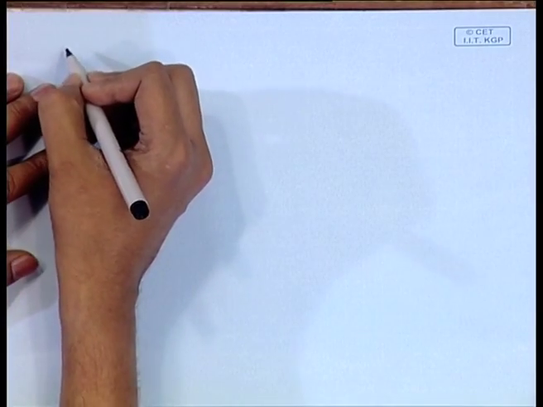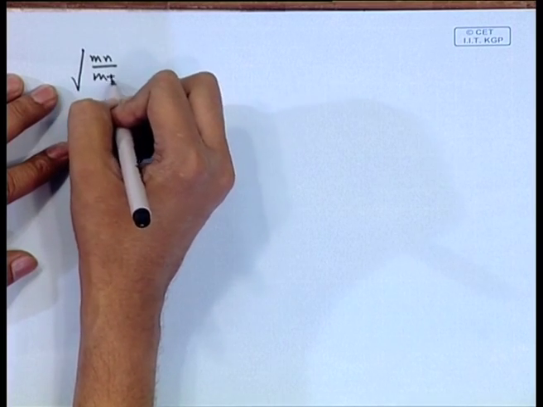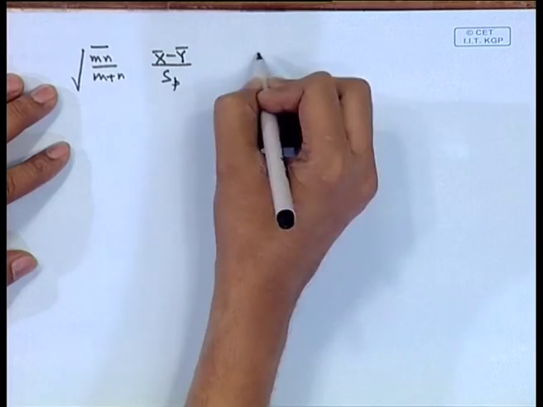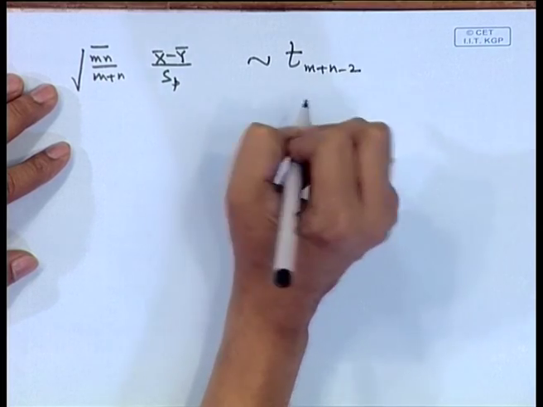So, if we consider here the ratio, we get square root of mn by (m plus n) times (x bar minus y bar) by SP, that will follow T distribution on m plus n minus 2 degrees of freedom.